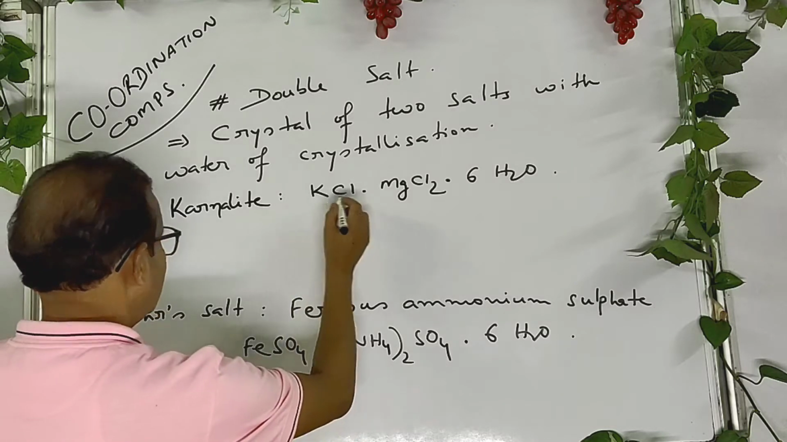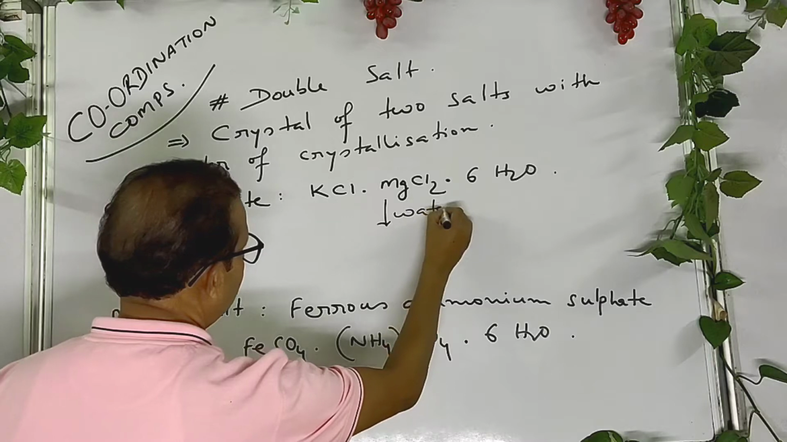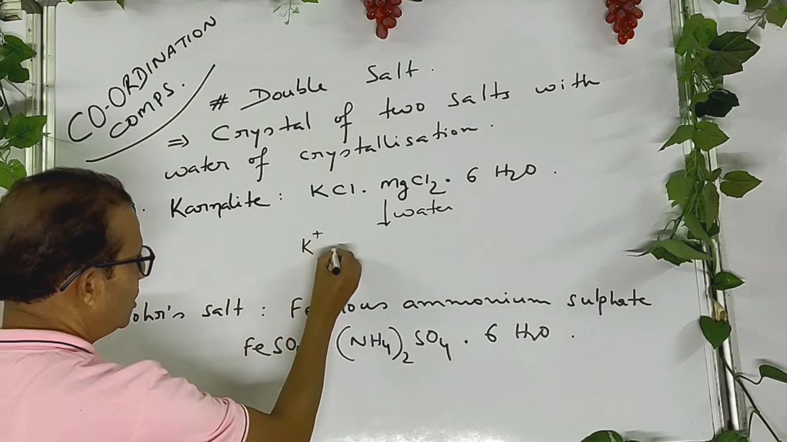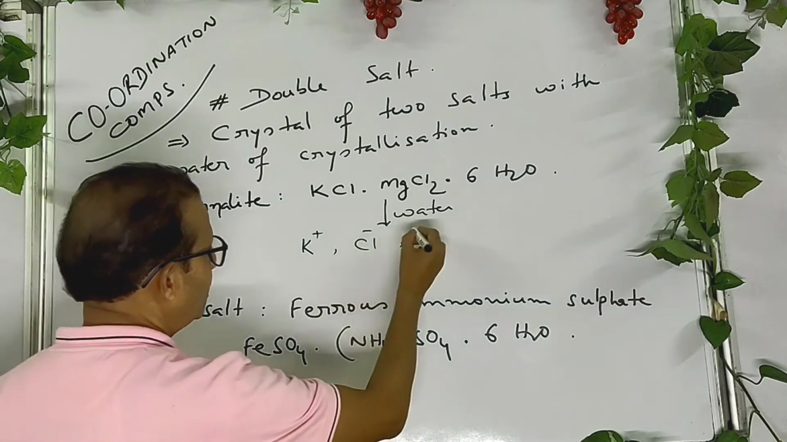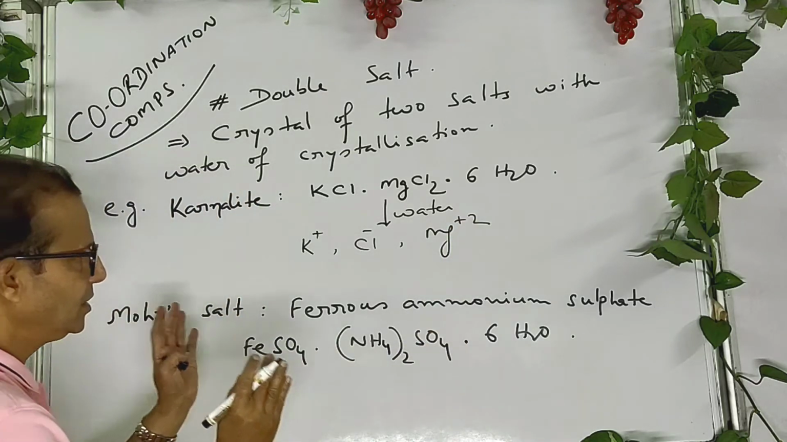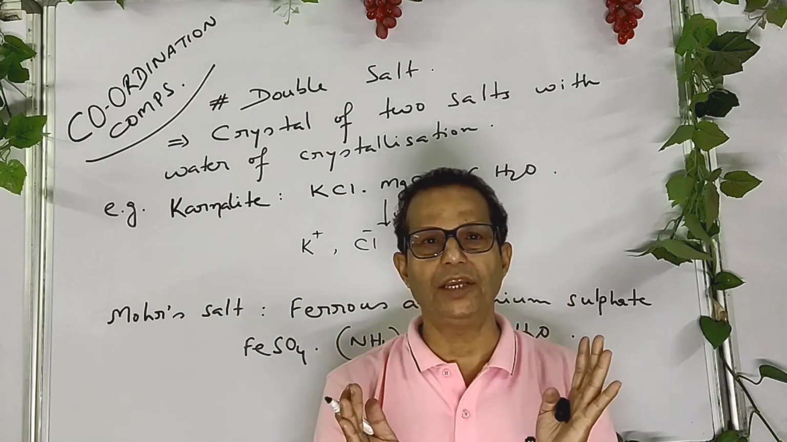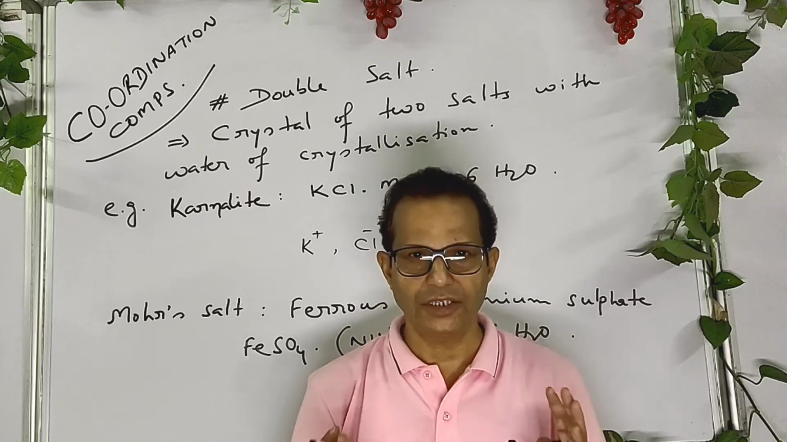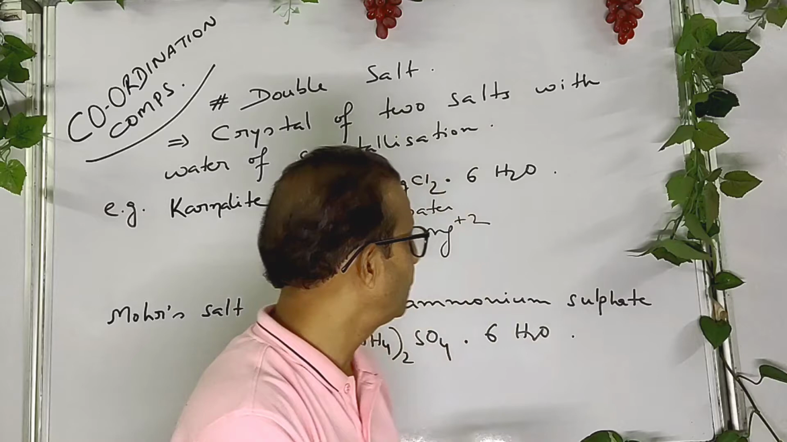So when carnallite is dissolved in water, it gives the identification test of potassium ion, it gives the identification test of chloride ion, it gives the identification test of magnesium ion. That is, it dissociates completely. So it is said that when a double salt is dissolved in water, it loses its identity.